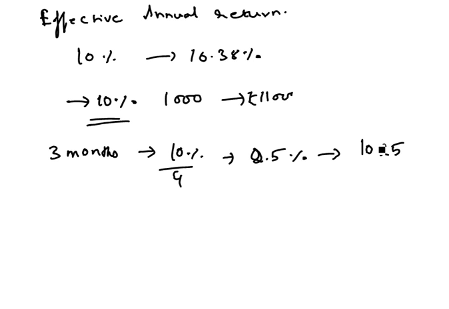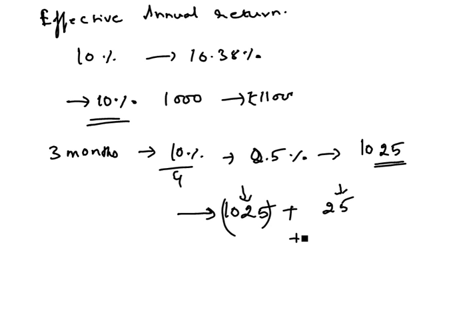Then in the second quarter, the effect of compounding would be apparent. You would receive another 25 as interest on the original 1,000, but you would also receive an additional 0.63 from the 25 rupees that was paid in the first quarter.